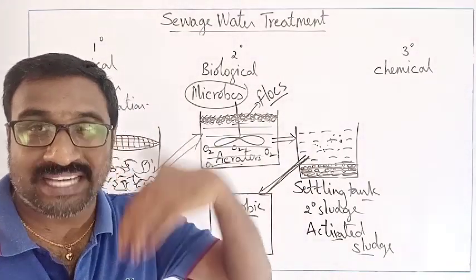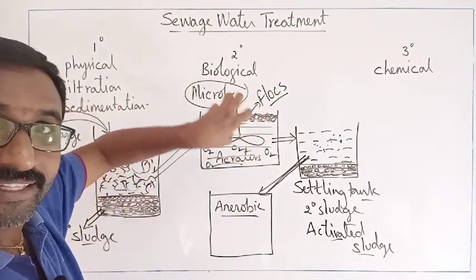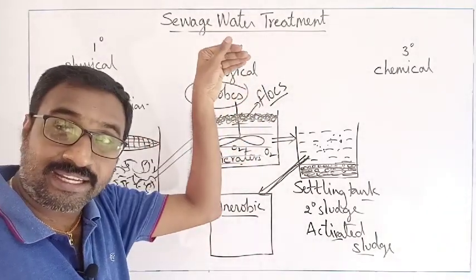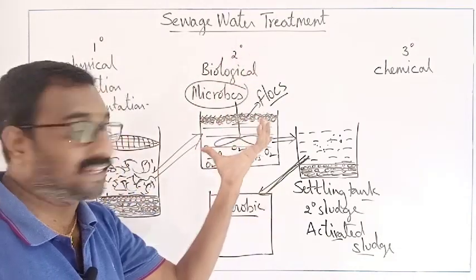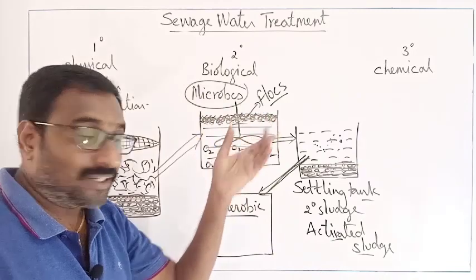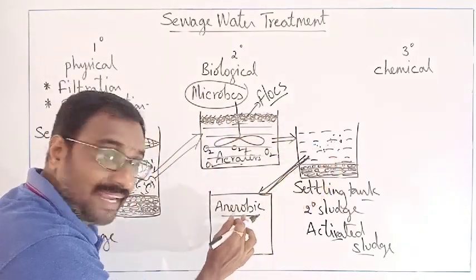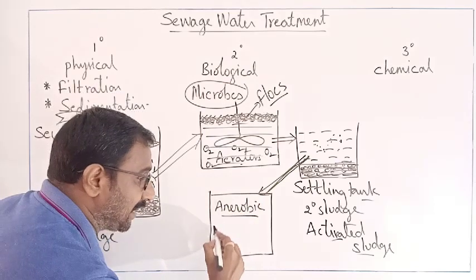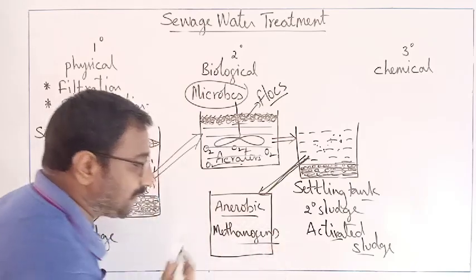The microbes which are aerobic and require oxygen will detoxify this, oxidize it, decrease the toxicity and decrease the BOD here. Later, whatever effluent is there is passed into the anaerobic tank. This has methanogens. What is the meaning?